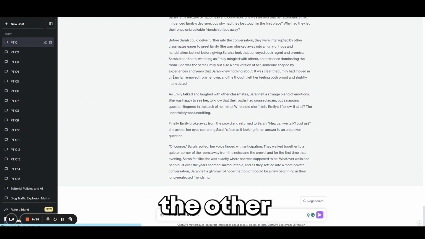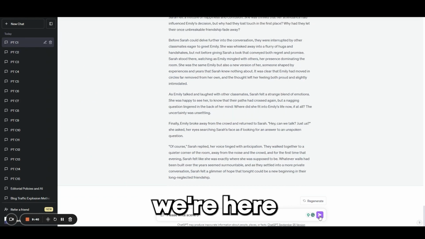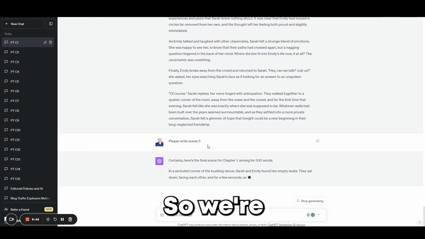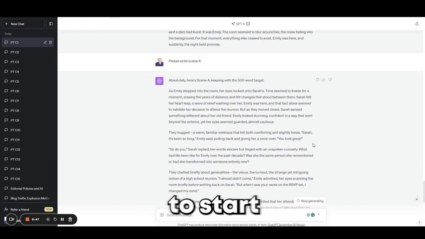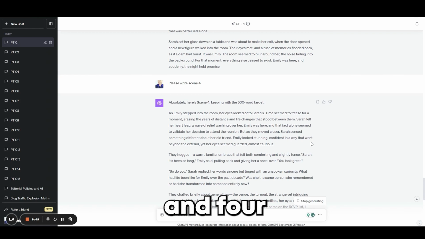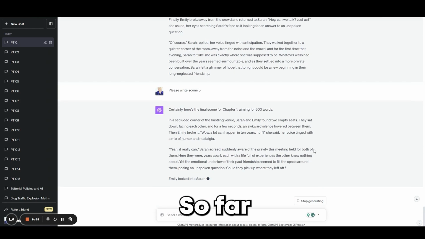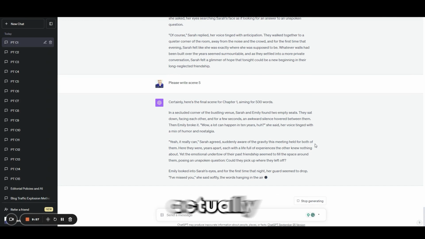Okay, we got scene 2 there. All right, let's go back to the other chapter. Yep, looks like we're here. This is going to be the last scene in this one. So after this, we're going to start with chapters 3 and 4 and do the same thing all the way through 15 chapters. So far, so good. I really think this is actually going to work.